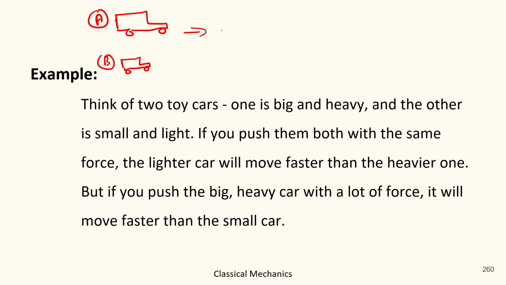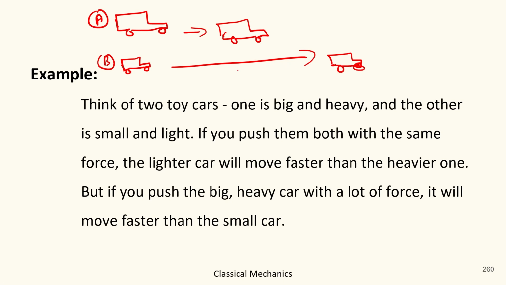When you push both of them, the heavier car just moves this much, whereas the lighter car moves this much, because the force applied on the lighter car is less than the force applied on the heavier car. But the acceleration of the lighter car is more than the heavier car.